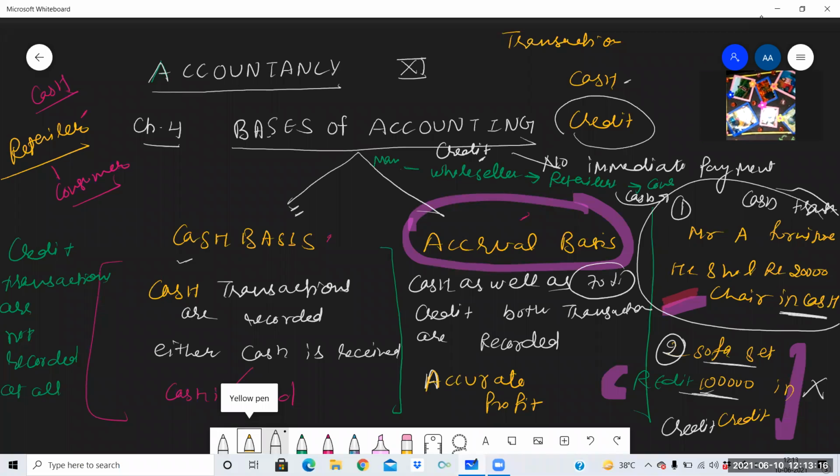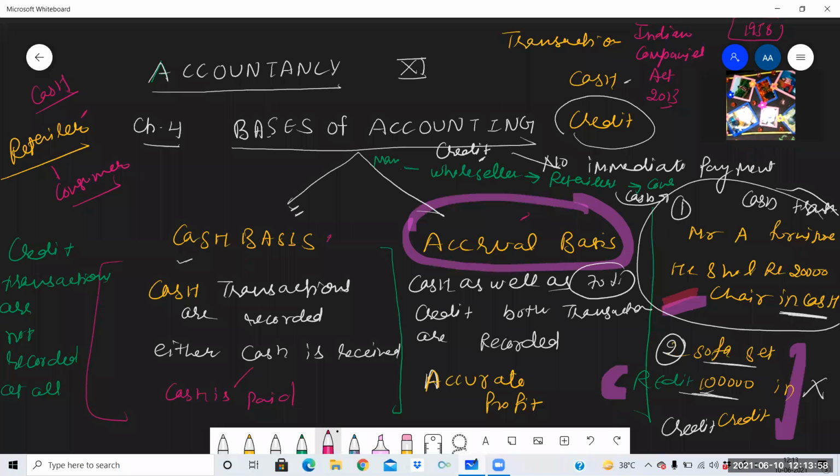And one more thing, whenever we are talking about the companies, the corporate sector, banks, joint stock companies, in those sectors we have to follow certain rules and regulations given by the Indian Companies Act 2013. For all the corporate sector, one act everyone needs to follow, each and every company needs to follow, that is the Indian Companies Act. Earlier the act was 1956, but a few years back it was completely revised and now it is known as the Indian Companies Act 2013.